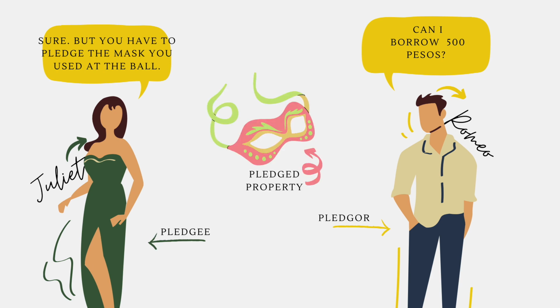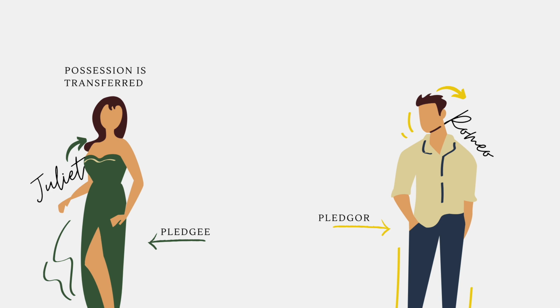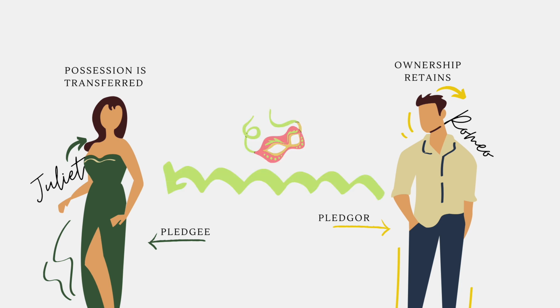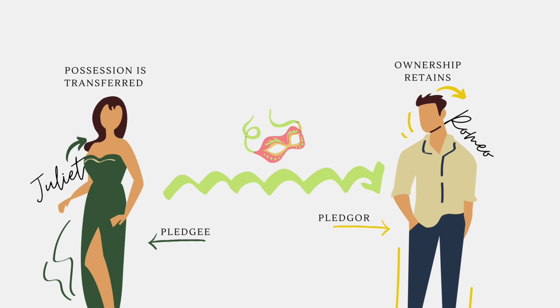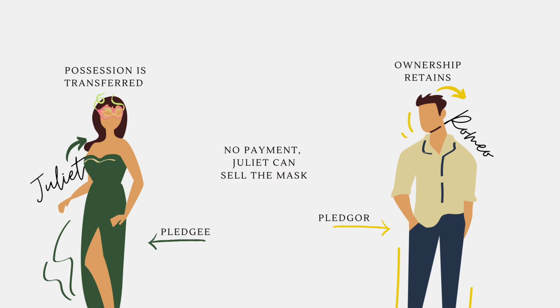As in any common pledge contract, possession of the pledged property is transferred to the pledgee. At the same time, however, ownership of the pledged property remains with the pledger. Romeo gives the mask to Juliet, but he still legally owns it. If Romeo repays the debt under the contractual agreement, Juliet must return the mask, but if he fails to pay, she can sell it to satisfy his debt.